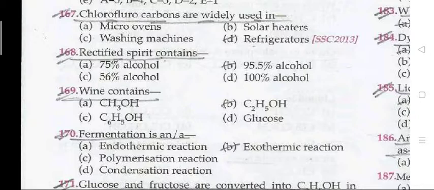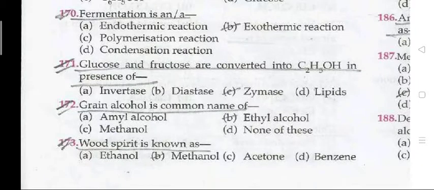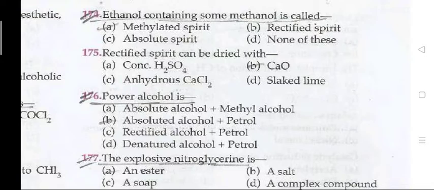169. Wine contains C2H5OH. Fermentation is an exothermic reaction. And 171. Glucose and fructose are converted into C2H5OH in the presence of zymase. Question 172: Grain alcohol is a common name of ethyl alcohol. Wood spirit is known as methanol. The next question: Ethanol containing some methanol is called methylated spirit.